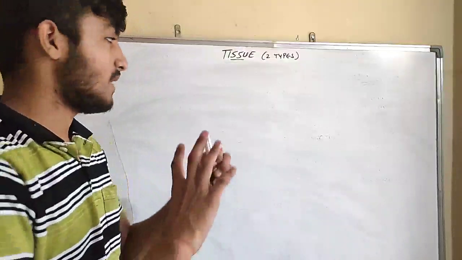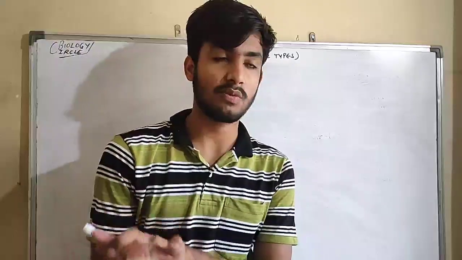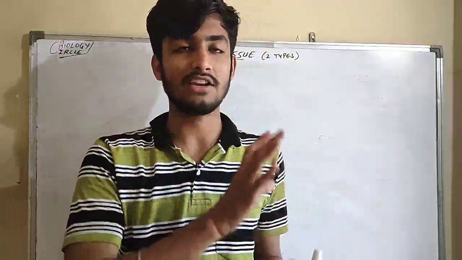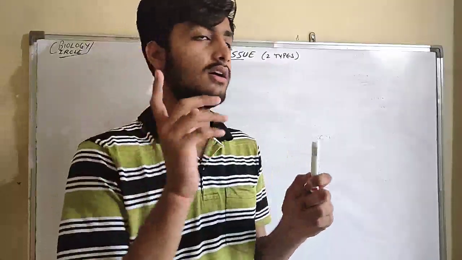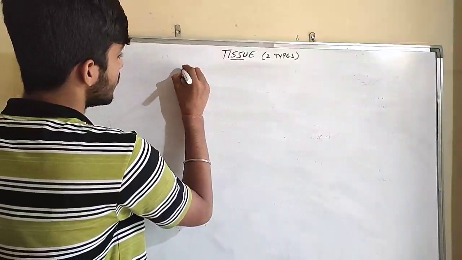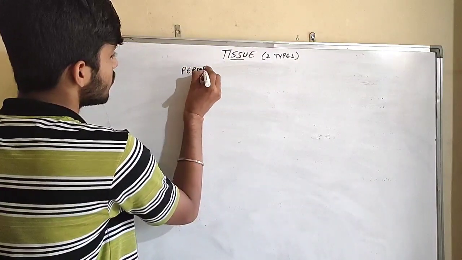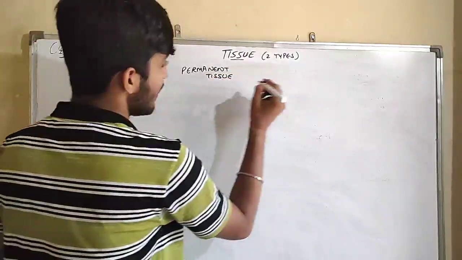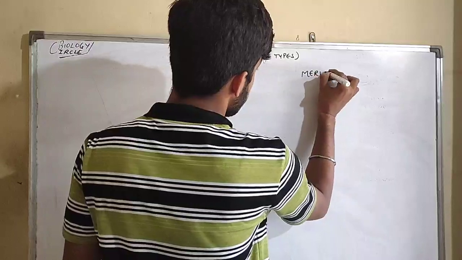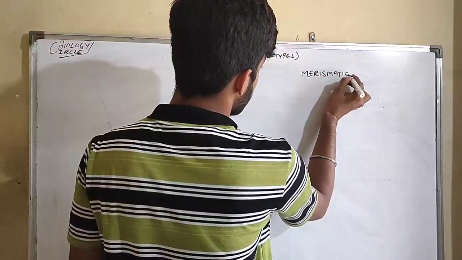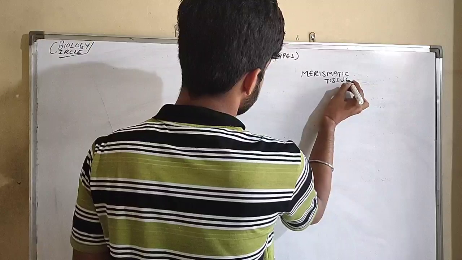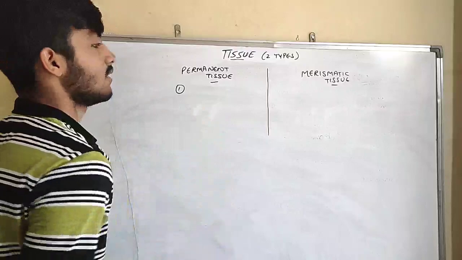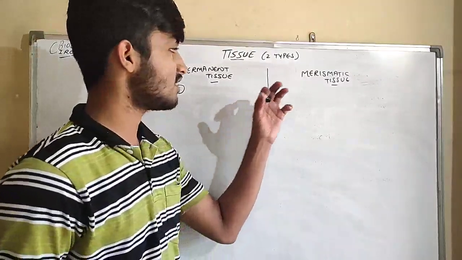So here we completed plant tissue, subdivided into permanent tissue and meristematic tissue, with detail about meristematic tissue and permanent tissue. Let's do one more thing, guys: a difference between permanent tissue and meristematic tissue.